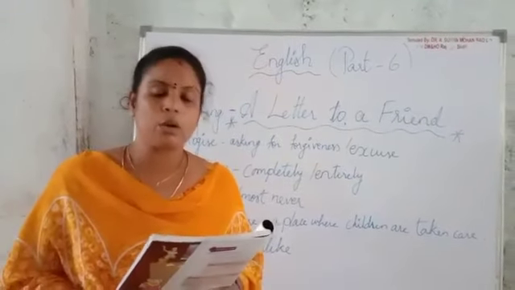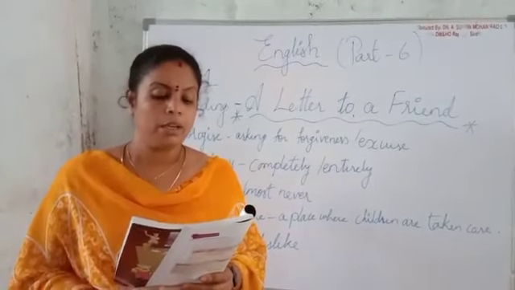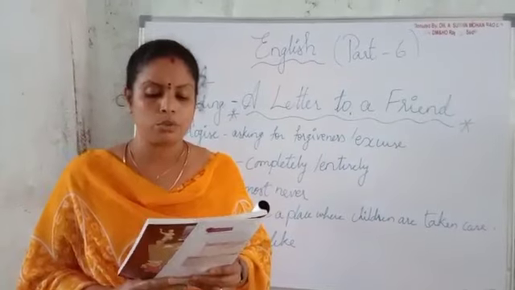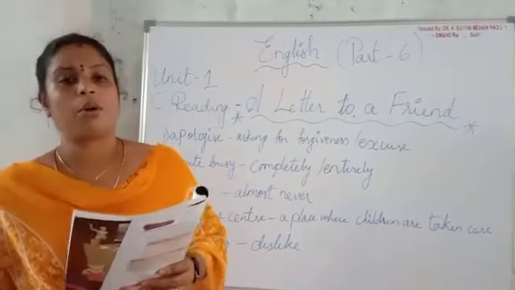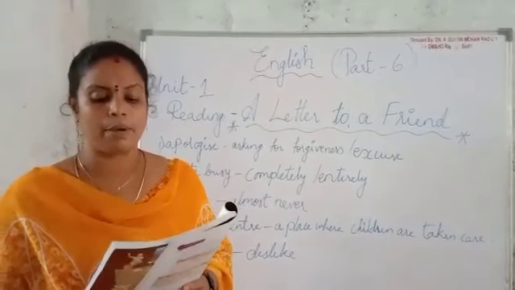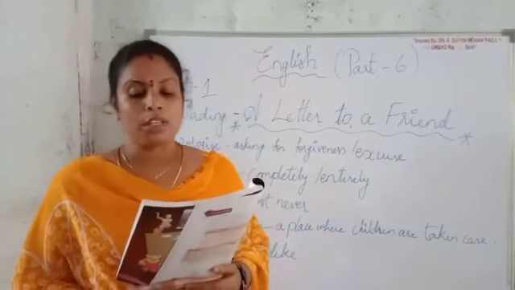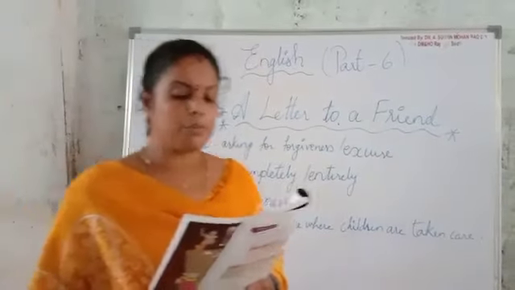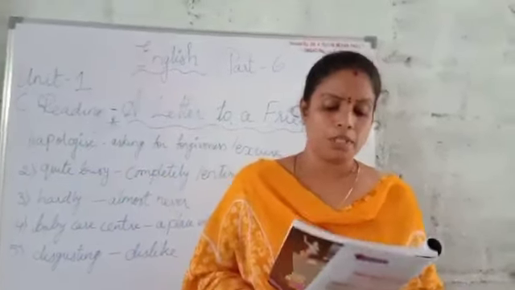And he is also recalling the memories of his childhood. When they were in childhood, they used to enjoy, they used to play a lot in the garden, and he is also reminding about the family members, how many members there were in their family, and also remembering the games they played under the moonlight. So this was the first paragraph which he discussed in the letter. Now let us go with the second paragraph.